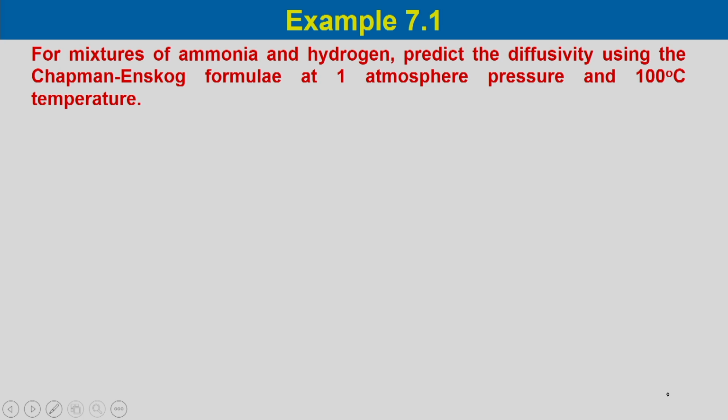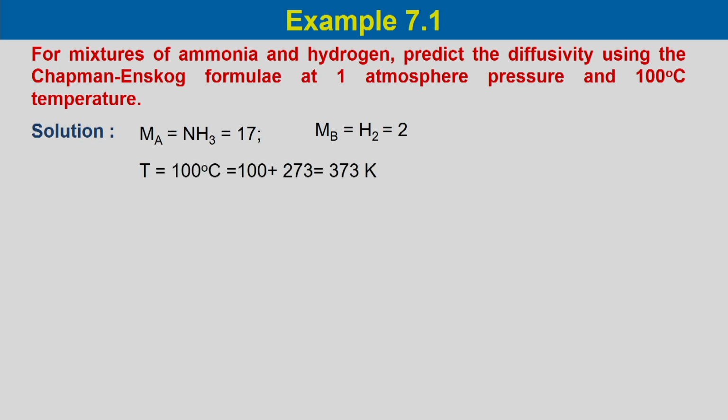Now, for a mixture of ammonia and hydrogen, predict the diffusivity using the Chapman formula at 1 atmosphere pressure and 100 degree centigrade temperature. So, Ma is the molecular weight of ammonia, which is 17, and Mb is hydrogen, so molecular weight is 2. Temperature is 100 degree centigrade, which is equal to 373 Kelvin, and pressure is 1 atmosphere total pressure.